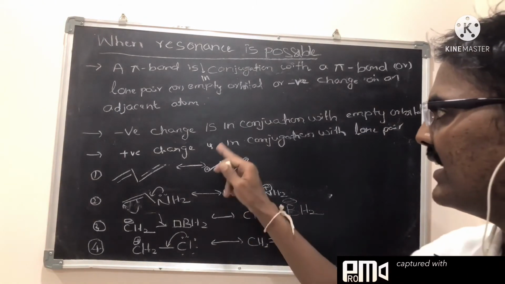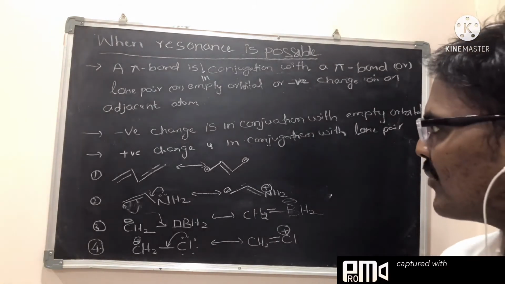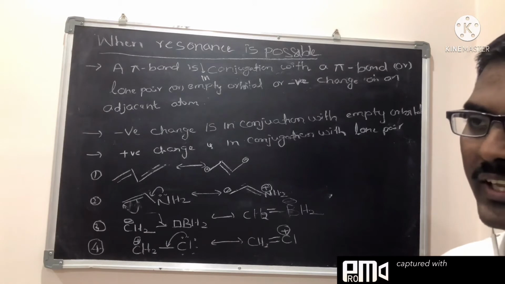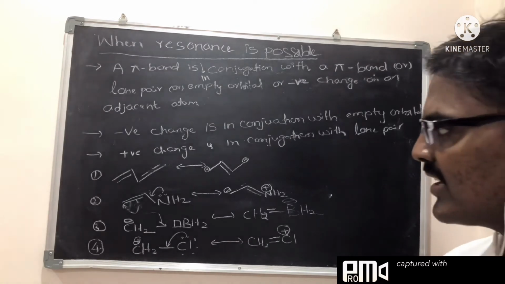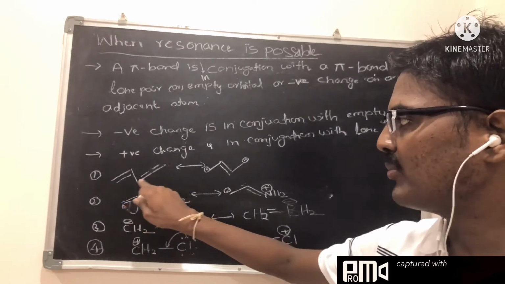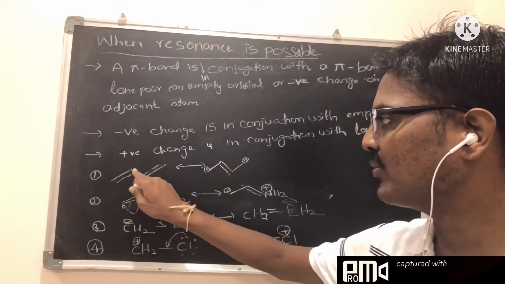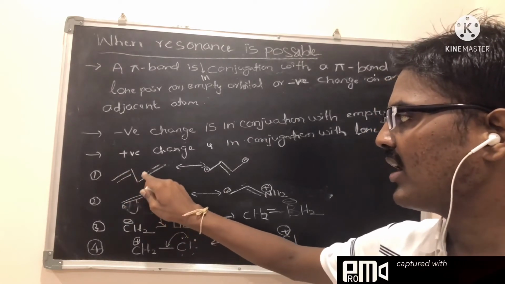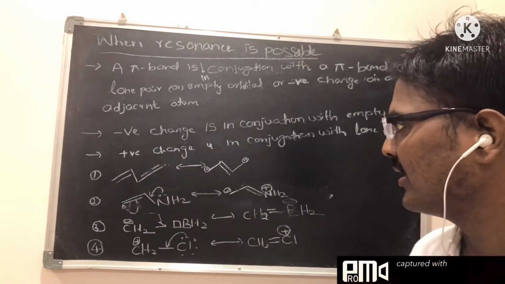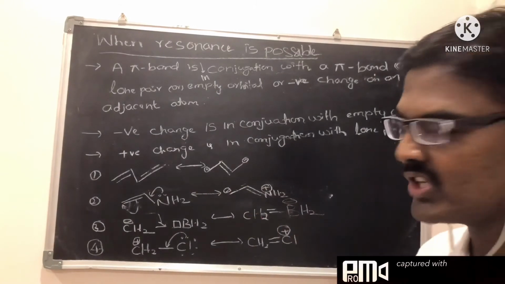The next one: a negative charge in conjugation with an empty orbital, and a positive charge in conjugation with lone pairs. In these cases also resonance is possible. Here you can see these two pi bonds are in conjugation. If you shift this pi bond towards this carbon-carbon bond, and this bond is shifted towards the corner carbon, then you get a positive charge here and a negative charge here.